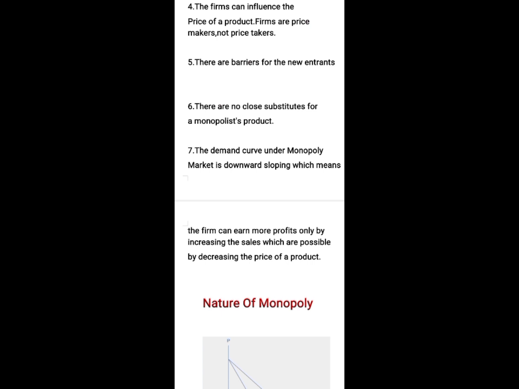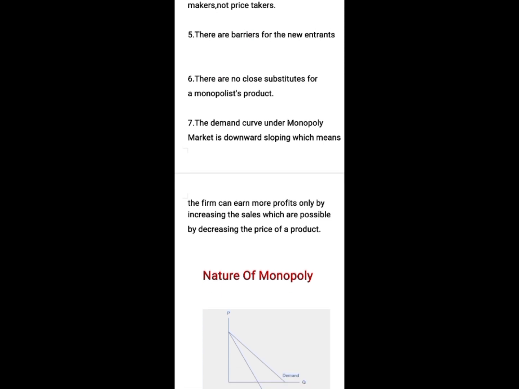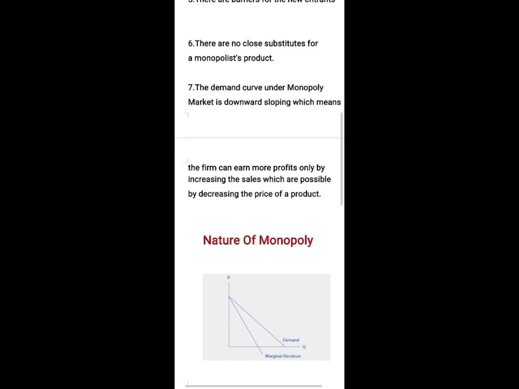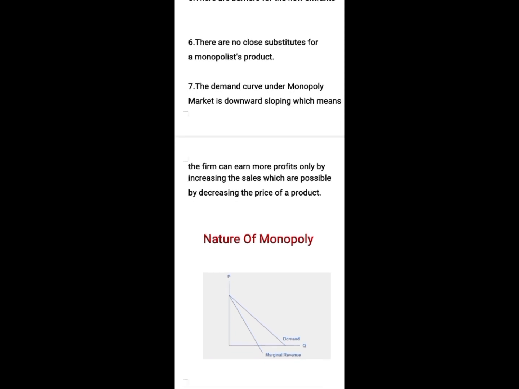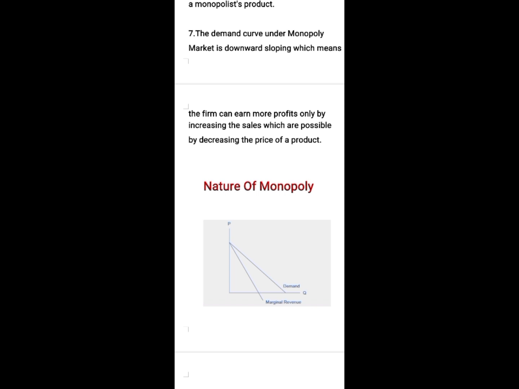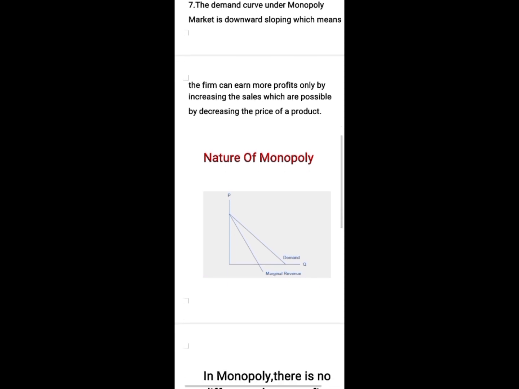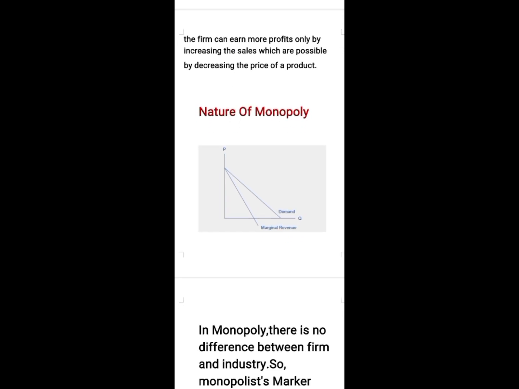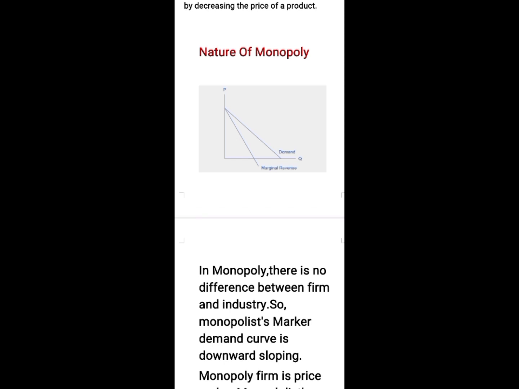Nature of monopoly. We know that in monopoly market there is no difference between firm and industry. So the monopoly demand curve is the industry demand curve. The demand curve is downward sloping. The average revenue and marginal revenue are also downward sloping because the monopoly market is a price maker.